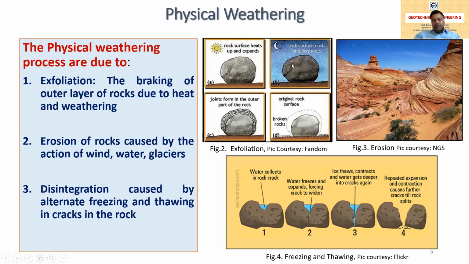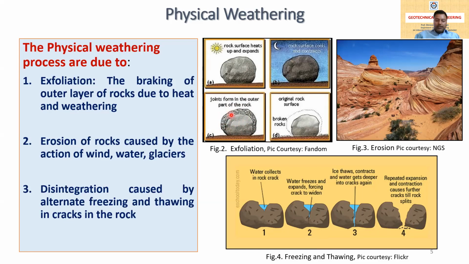And at night, when the temperature goes down, the rock surface again cools and contracts. So in the daytime it expands due to the heat, and at night, due to the low temperature, it cools and contracts. This process goes on continuously, every day, and due to the contraction and expansion, the joints in the outer part of the rock become loose,